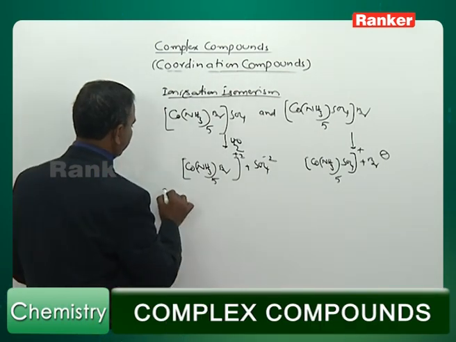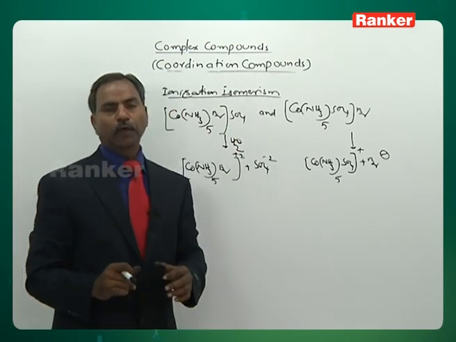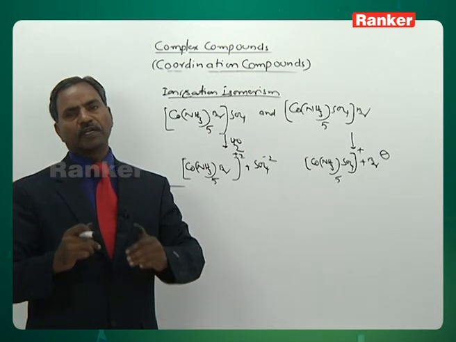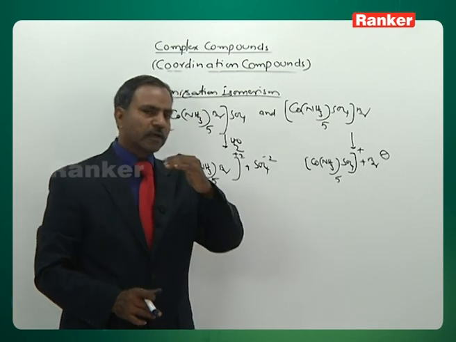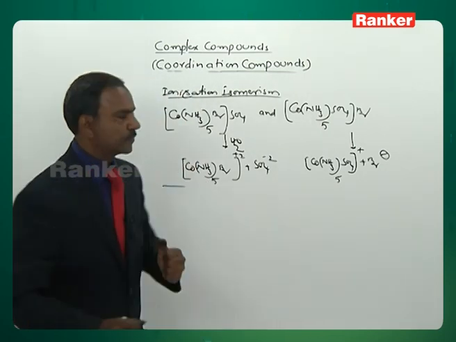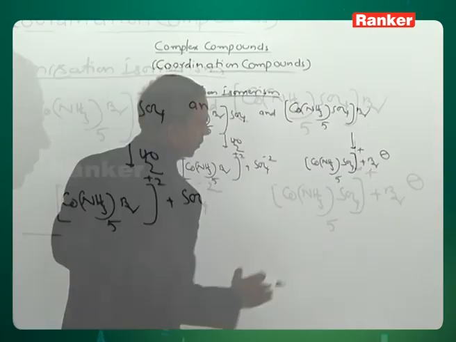Let me give one more point. The number of ionization isomers is equal to the number of types of anionic ligands. Two types of anionic ligands are there in the complex, so two isomers we have written.